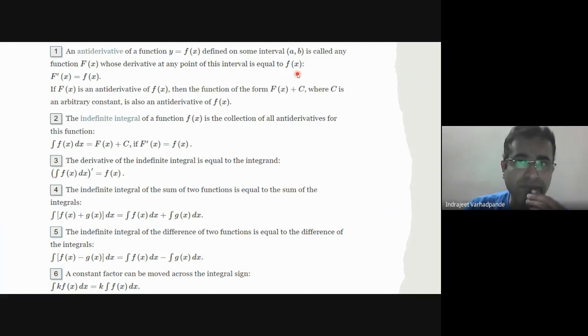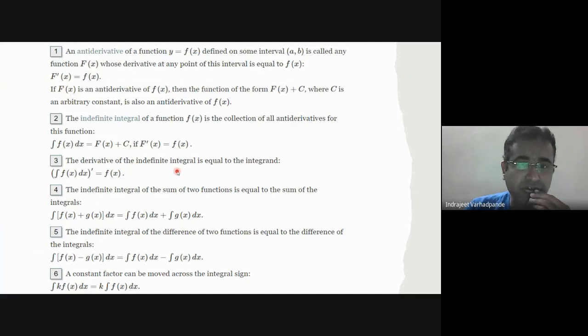In what sense can we write? Capital F dash of x is equal to f of x. What is this capital F dash of x? It is the derivative of this particular function in some interval, and this will be the antiderivative written as an integral. So integral of this f of x is nothing but your capital F of x plus c, because an indefinite integral will always contain a certain arbitrary constant, and therefore we write the constant of integration as c.